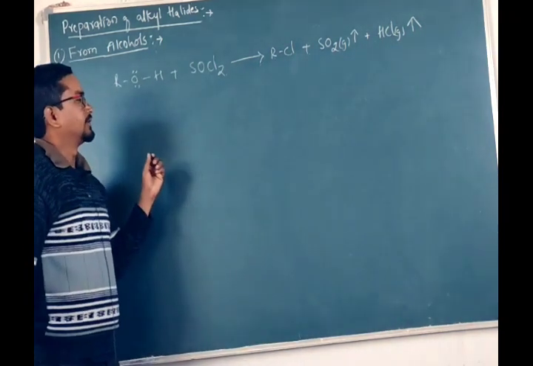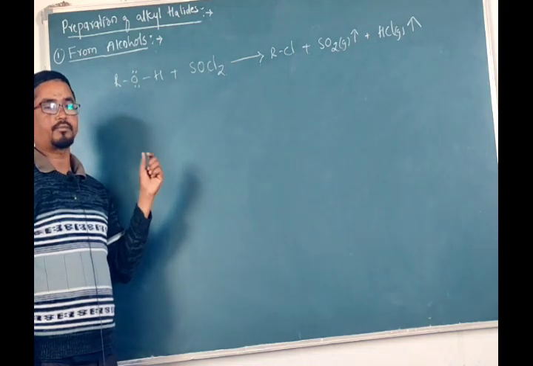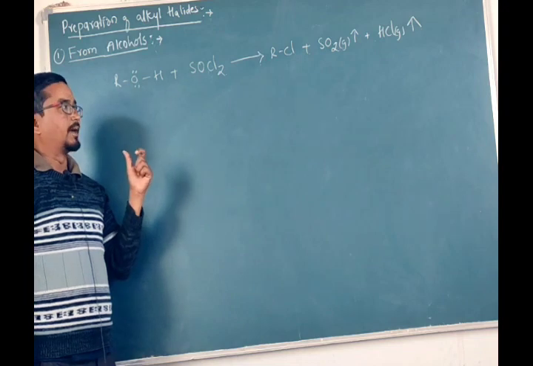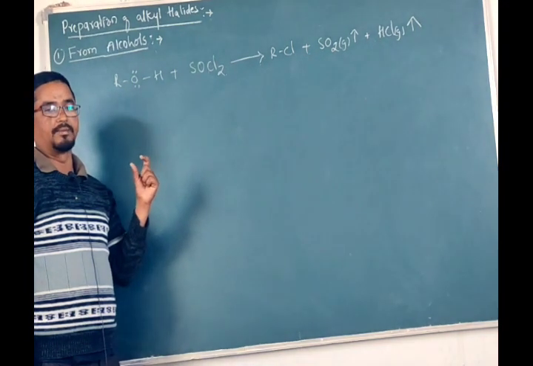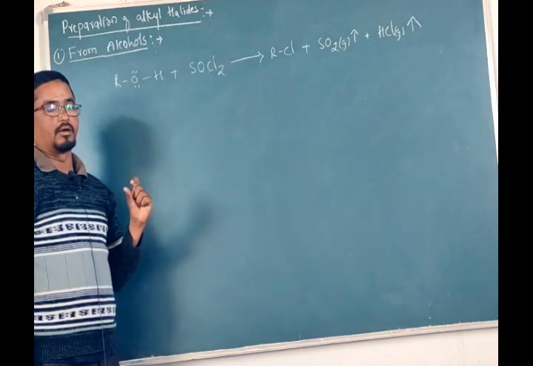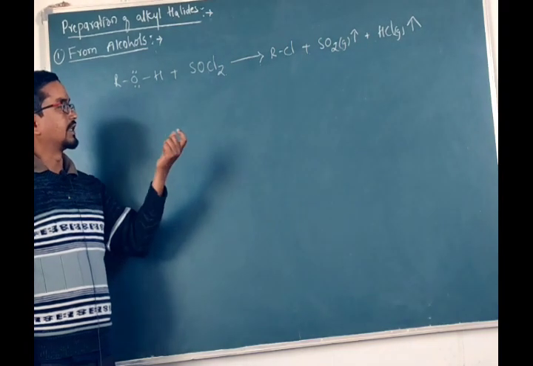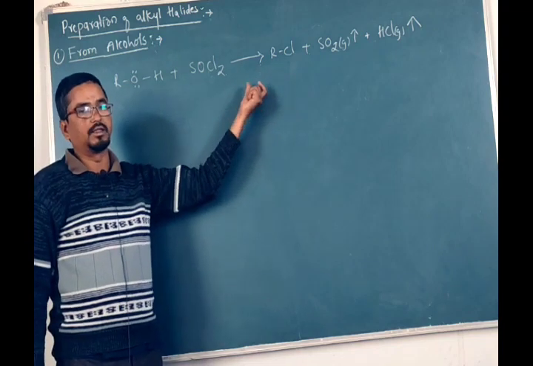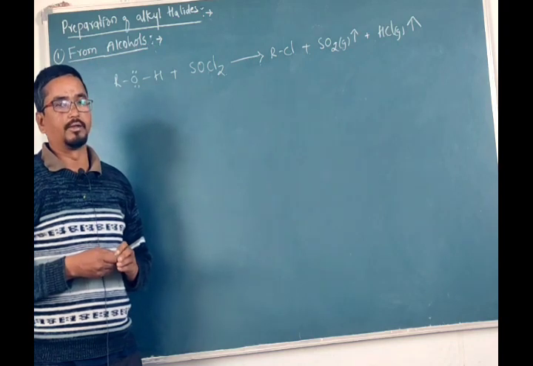This method is the most preferred method for the preparation of alkyl halide, or alkyl chloride we can say, because the byproducts are gases and they easily escape out from the reaction container in which the reaction is taking place. So they easily escape out, hence we get the pure alkyl chloride. Hence this method is the most preferred method for the preparation of alkyl chloride.